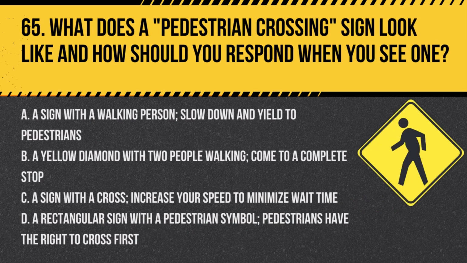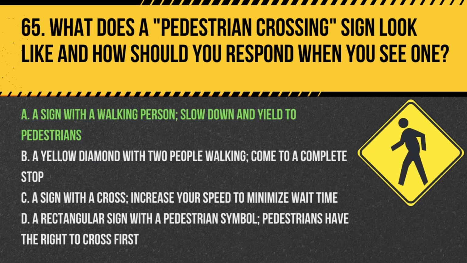Question 65. What does a pedestrian crossing sign look like, and how should you respond when you see one? A. A sign with a walking person. Slow down and yield to pedestrians. B. A yellow diamond with two people walking. Come to a complete stop. C. A sign with a cross. Increase your speed to minimize wait time. D. A rectangular sign with a pedestrian symbol. Pedestrians have the right to cross first.